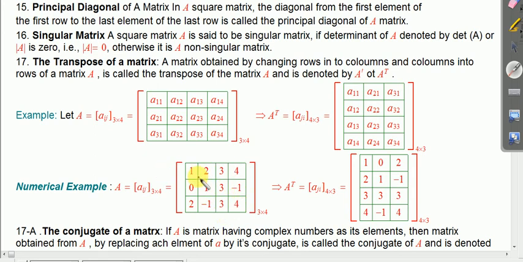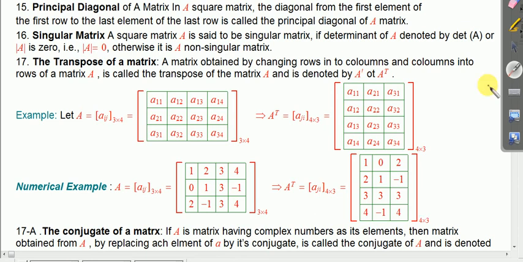Here is the first row, second row, third row. Now you make another matrix by taking the first row as the first column, the second row as the second column, the third row as the third column. Then this new matrix will be the transpose of the previous matrix.